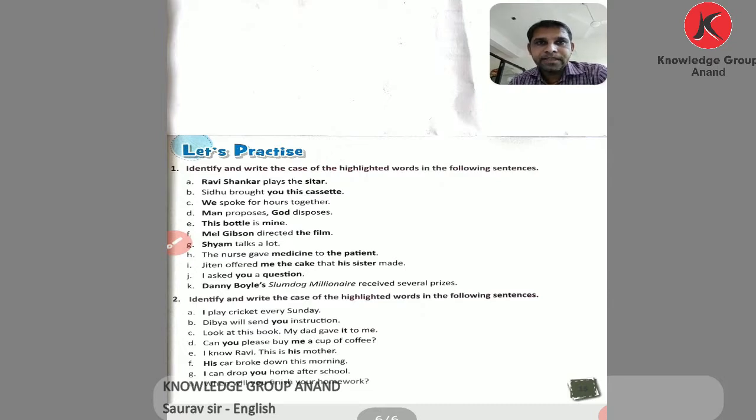The chapter name is Nouns. In this chapter, I talk about the types of nouns: countable and uncountable nouns, abstract noun, common noun, proper noun, etc., and talk about the cases. Which cases? Subjective case, which means the nominative case, then the objective case, which means the accusative case, then the dative case, and possessive, which means genitive case.